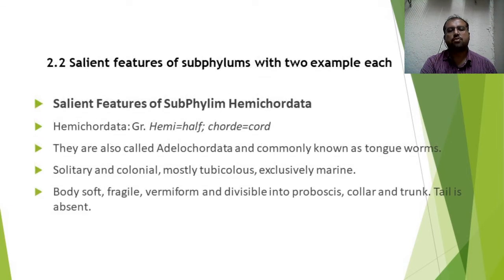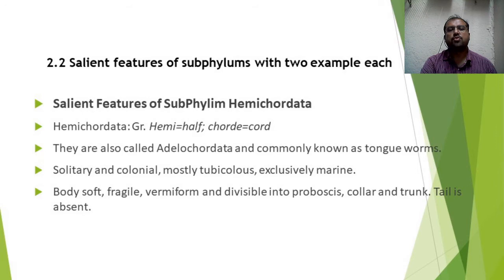About the body of this animal, the body is soft, fragile, that is delicate, vermiform, and divisible into three regions. The anterior region of the body is called the proboscis, the middle region is called the collar, and the posterior region is called the trunk, and the tail is absent in this individual.